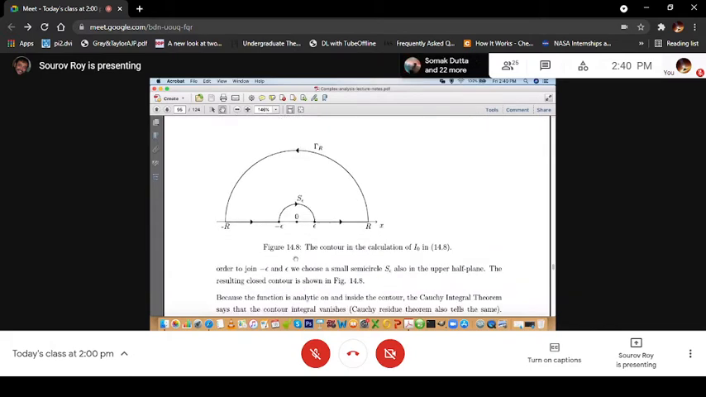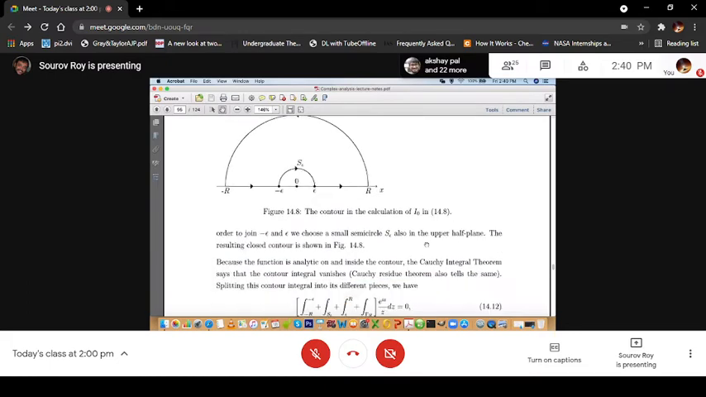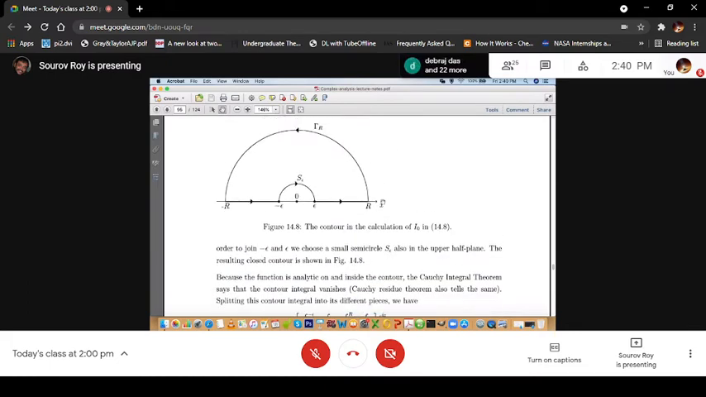And in order to join minus epsilon and plus epsilon, we choose a small semicircle, as I showed earlier. This is epsilon, also in the upper half. So this is the way we choose. So this is the contour, minus r to minus epsilon, then I close it through this semicircular arc, and then epsilon to plus r, then the large arc from r to minus r. The resulting closed contour is shown here.